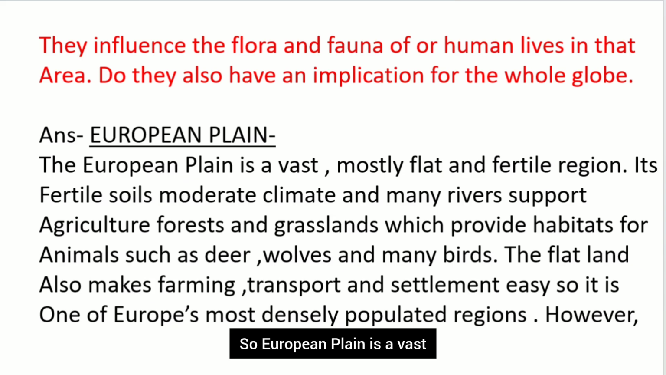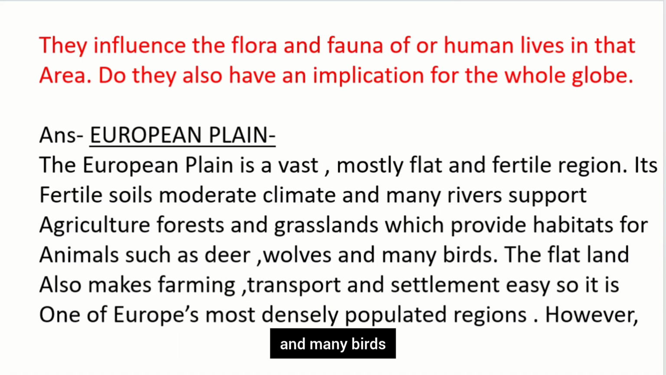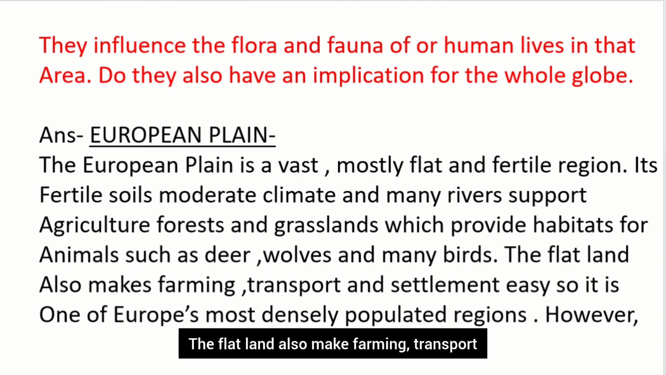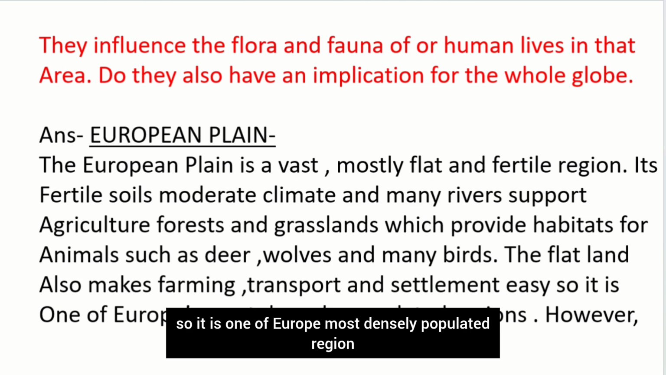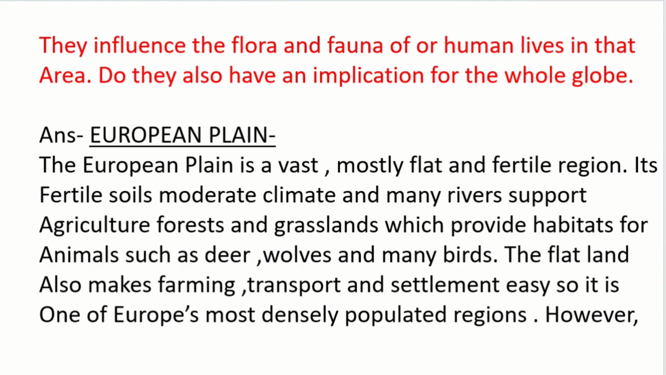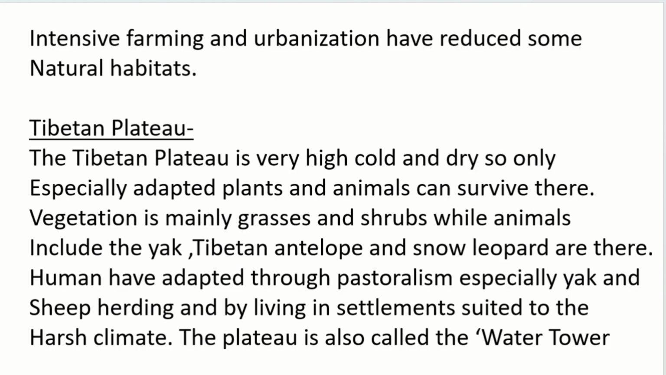So the European Plain is a vast, mostly flat and fertile region. Its fertile soils, moderate climate and many rivers support agriculture, forests and grasslands, which provide habitats for animals such as deer, wolves and many birds. The flat land also makes farming, transport and settlement easy, so it is one of Europe's most densely populated regions. However, intensive farming and urbanization have reduced some natural habitats.